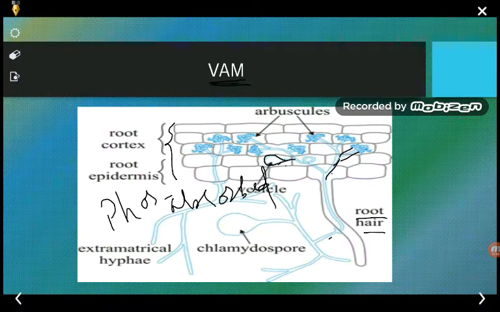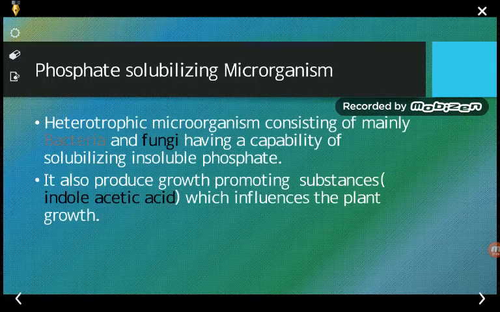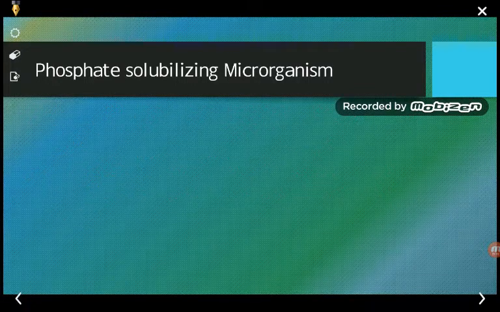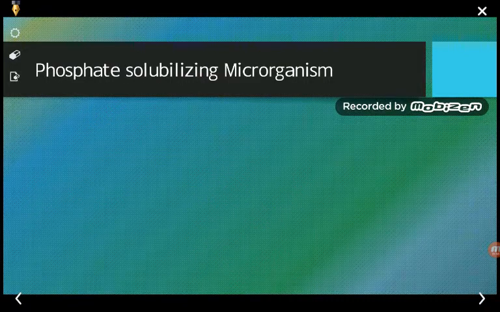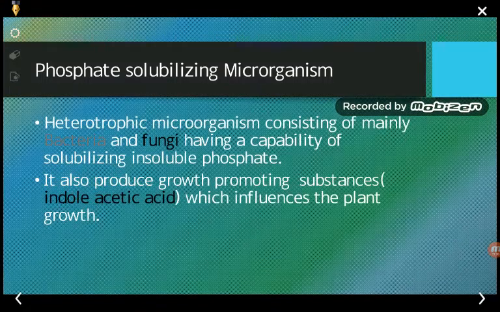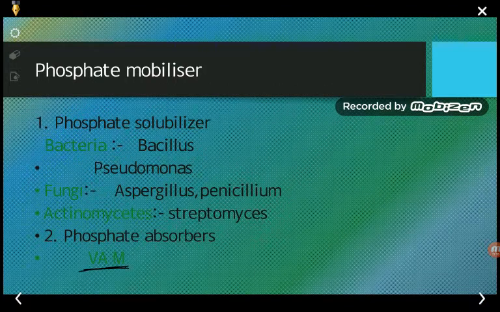Today we have seen what phosphate mobilizers and their types are, that is phosphate solubilizers as well as absorbers, and the different types of organisms associated with the mobilizers or the absorbers. In the case of mobilizers we have seen certain bacteria, fungi and actinomycetes, and in the case of absorbers we have seen VAM.